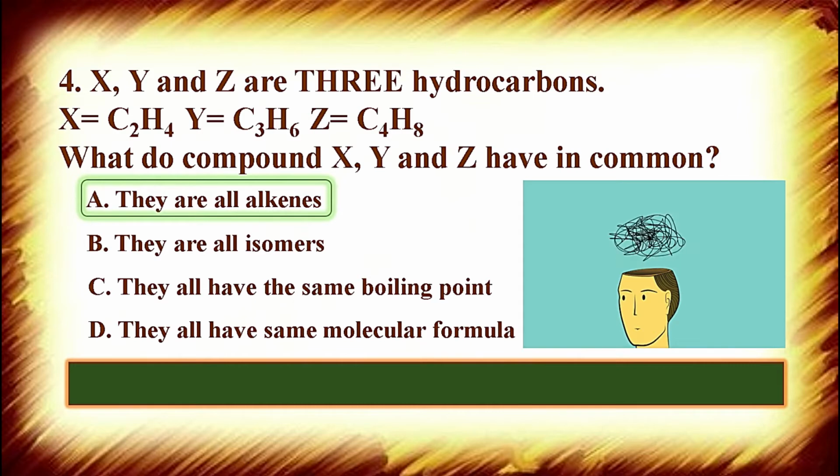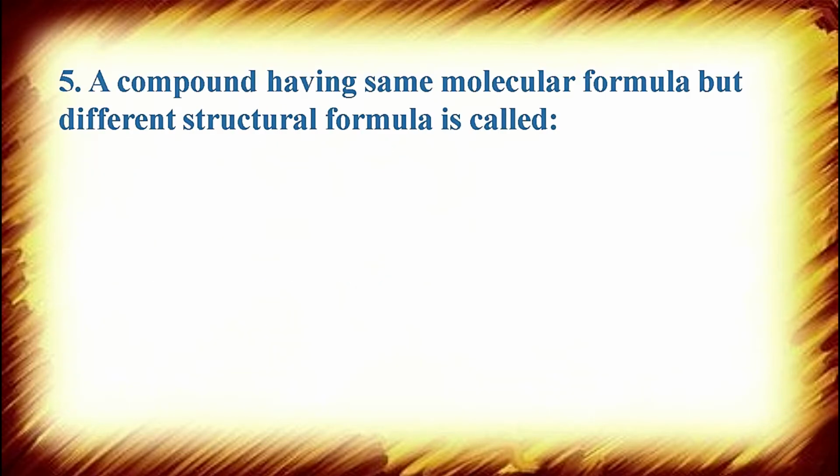The correct answer is they all are alkenes, because if you check their formulas C2H4, C3H6, C4H8, all formulas are made according to the general molecular formula of alkene, that is CnH2n. So these compounds X, Y, Z all are alkenes.